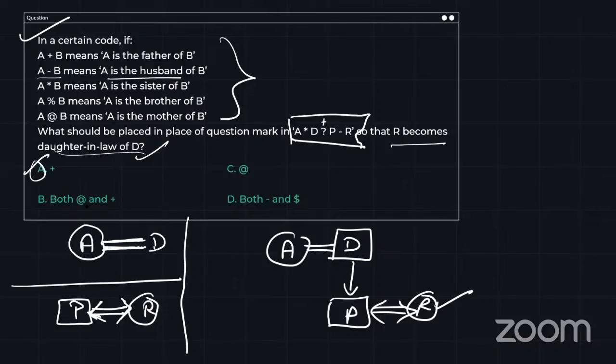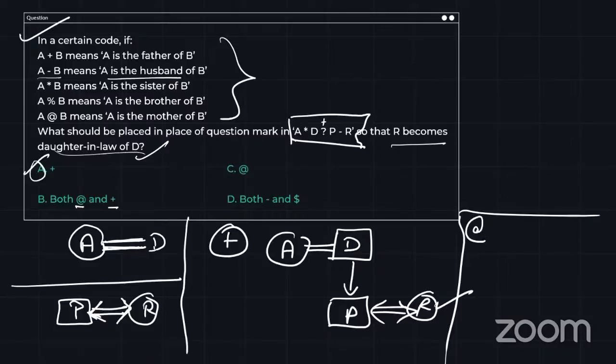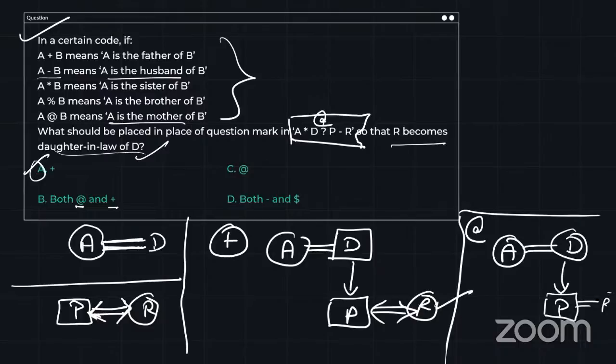But I have one more option which has at the rate and plus both. So I have to check this also. Let me draw at the rate over here. So this is for the plus sign. If I draw for at, I will say this is A and this is D. If I put at over here, D at P. Now D at P means D is the mother of P. So D is the mother of P, and I know P is male, and I know R is the wife.